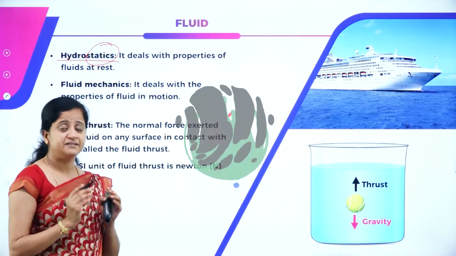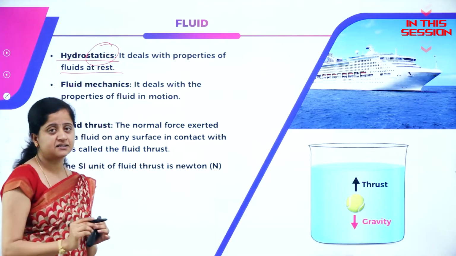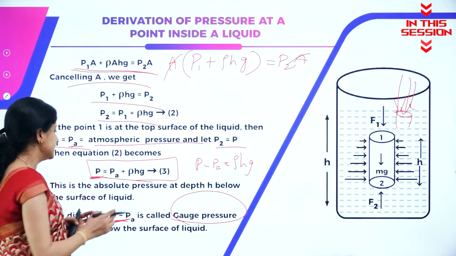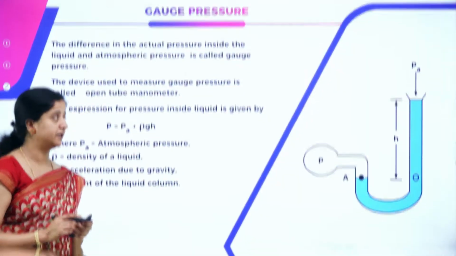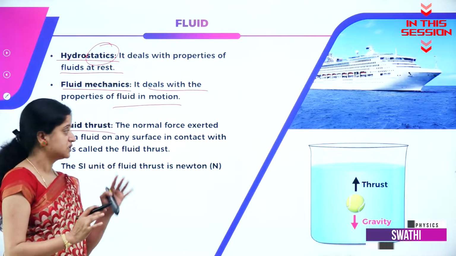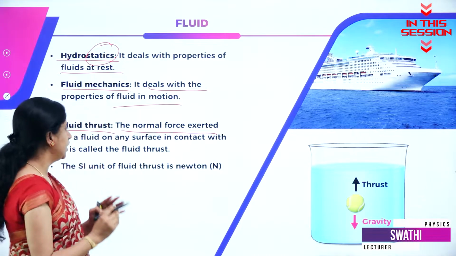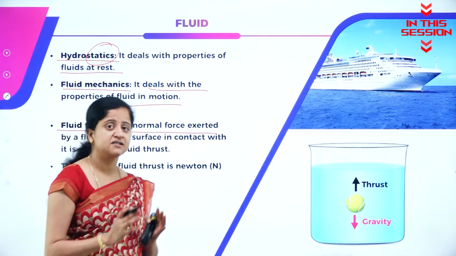Statics means it deals with the study of fluids when they are at rest. The absolute pressure and atmospheric pressure gives us gauge pressure at a depth h below the surface of the liquid. Thrust means the force. So what is fluid thrust? The normal force exerted by fluid on any surface in contact with it is called as fluid thrust.